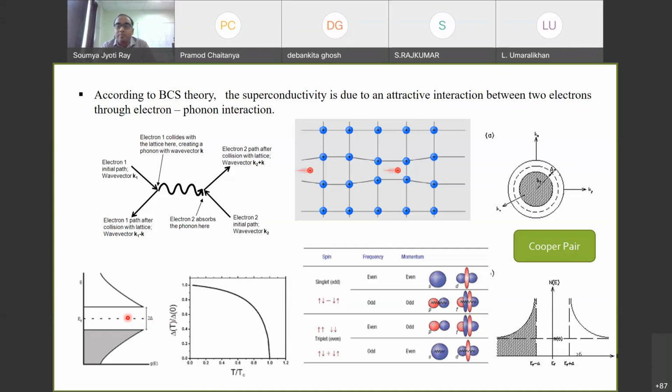Which means that the size of the gap is directly proportional to the critical temperature. As the BCS theory also tells the same thing, that the gap is proportional to critical temperature, though some factor is there. So the higher the gap, the higher the critical temperature. Or it means that if the gap is higher, there are more Cooper pairs that have been formed. Okay, so far I have talked about only electrons and the formation of Cooper pairs.